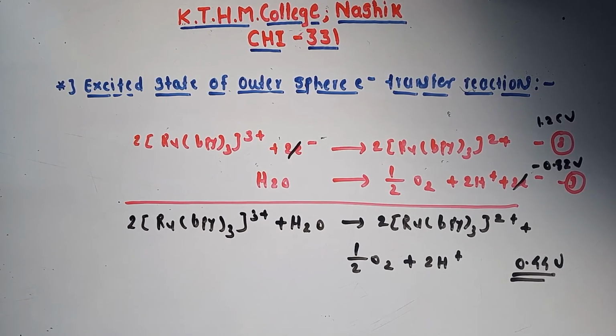Students, this is about the excited state outer sphere electron transfer reaction. If in the exam you are asked to explain the excited state outer sphere electron transfer reactions, first you have to draw the diagram of ruthenium showing the excited state.